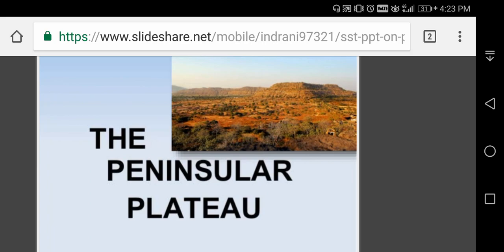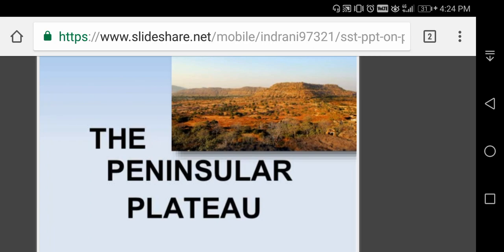The west side Arabian Sea, east side Bay of Bengal, and south side Indian Ocean. Three sides are covered by water. The Indian plateau is also known as peninsular plateau. It is part of an old landmass called Gondwana land, as I told you before. It is made up of igneous and metamorphic rocks.